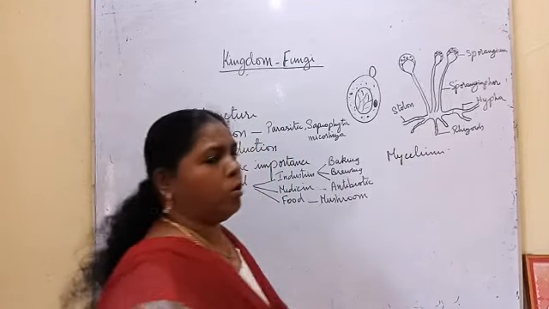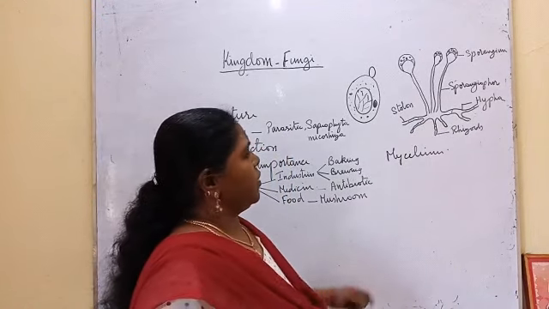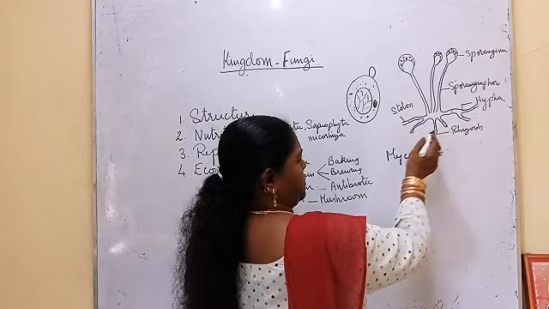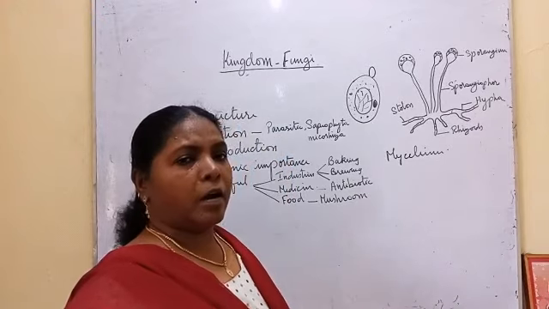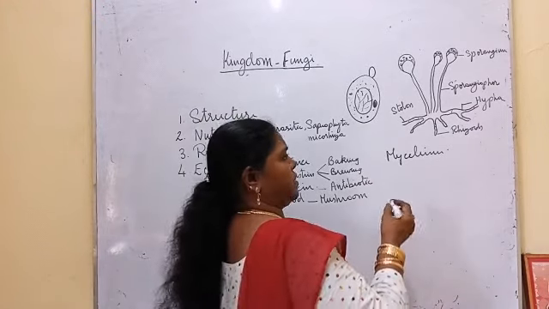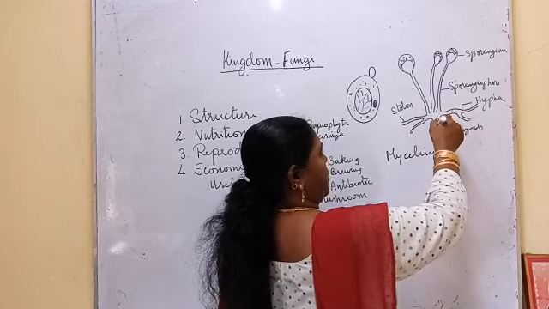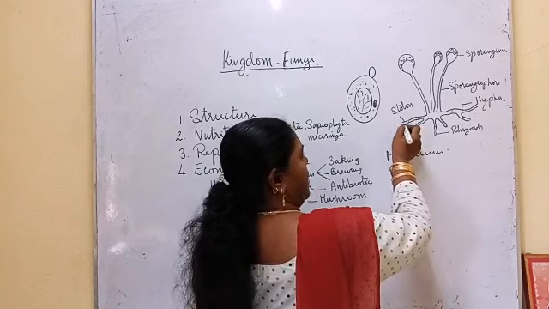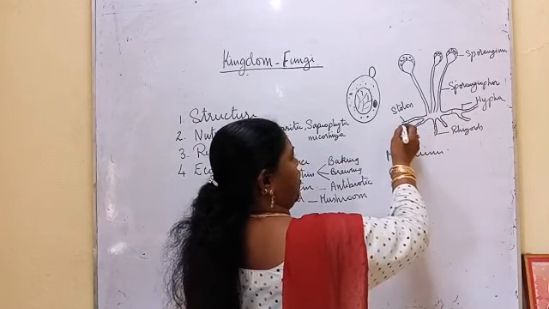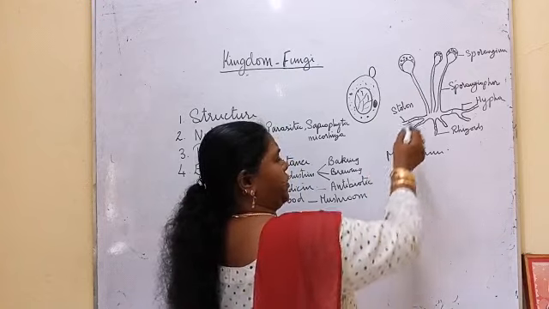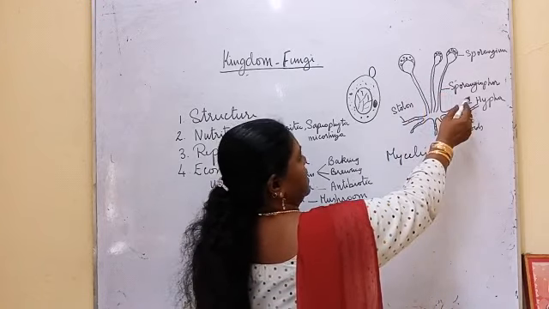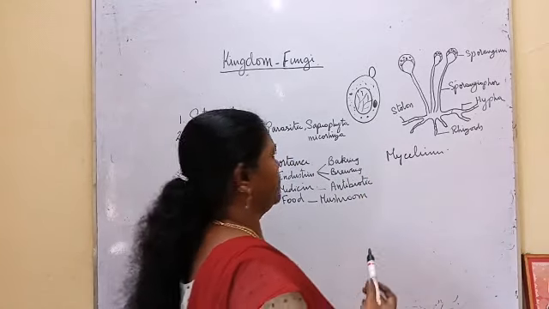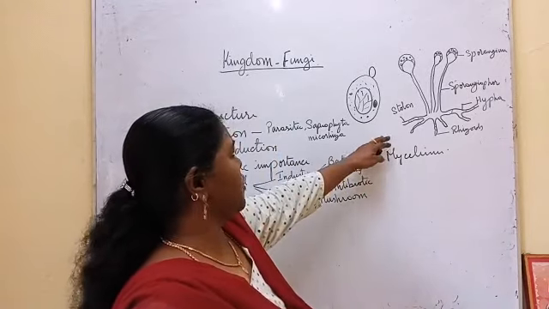This one is bread mold. Here the hypha is of two types. It grows on bread, so it produces two different types of hyphae. The hyphae which penetrate into the bread are called rhizoids, and the hyphae which are seen superficially are called stolons. And during reproduction, it produces a long erect structure called the sporangiophore. Okay. So this is about the structure.